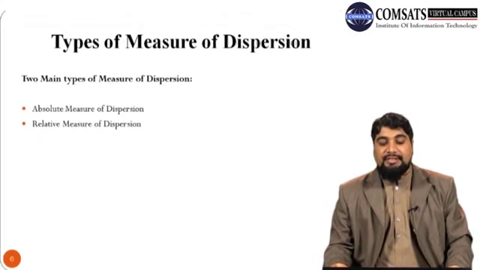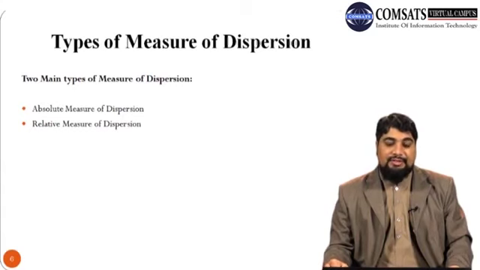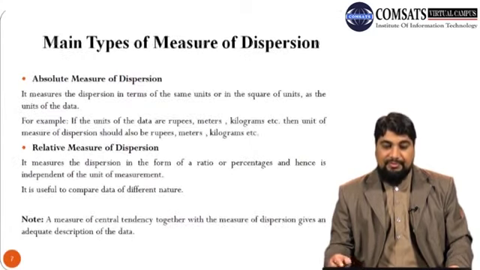So next we discuss types of measures of dispersion. So there are two main types of measures of dispersion. So first one is called absolute measure of dispersion. The second one is called the relative measure of dispersion. So first we discuss the absolute measure of dispersion.